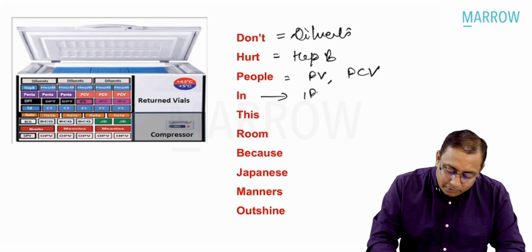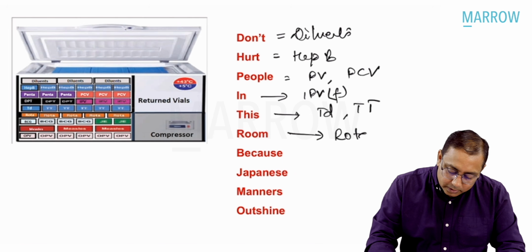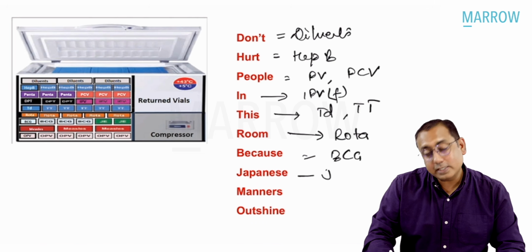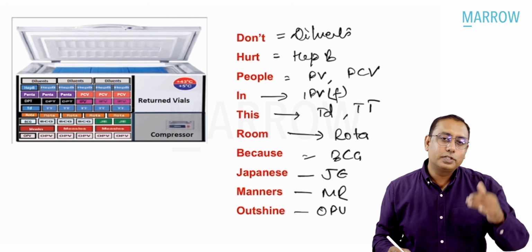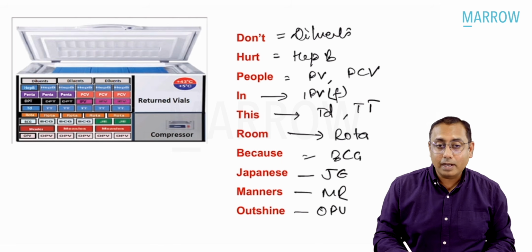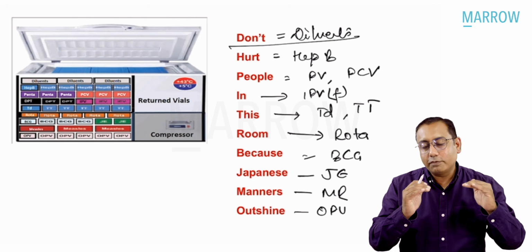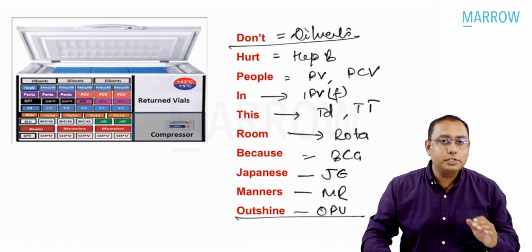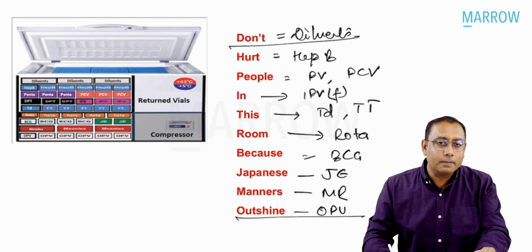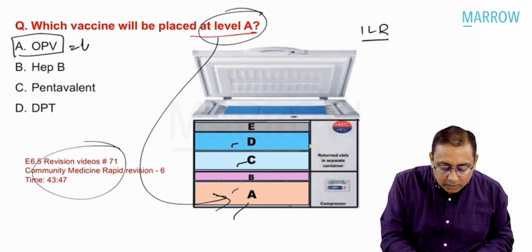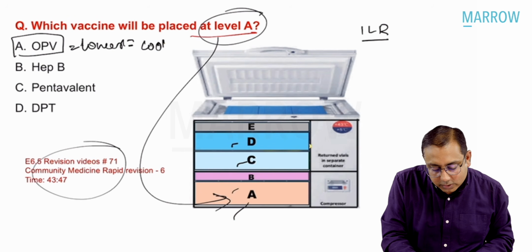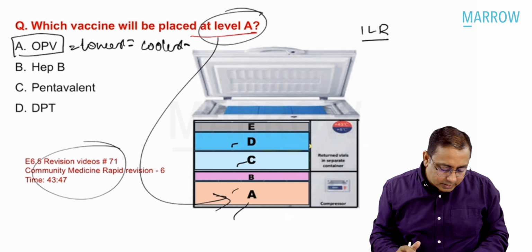I stands for the IPV vaccine, fractional IPV vaccine. This stands for the TD vaccines or the TT vaccines. Ro stands for the rotavirus vaccine. Because stands for the BCG vaccine, Japanese encephalitis. Manner is measles, rubella, outshine is OPV. So this is the sequence of the vaccines to be kept in the ILR. The top is always the diluents and the first vaccine is hepatitis B. The lowest vaccine to be kept is OPV, in the lowest part of the ILR because this is the coolest part and OPV is the heat sensitive vaccine.